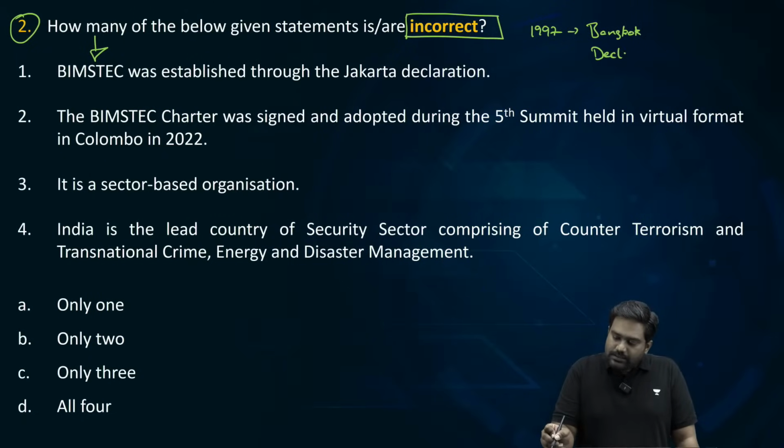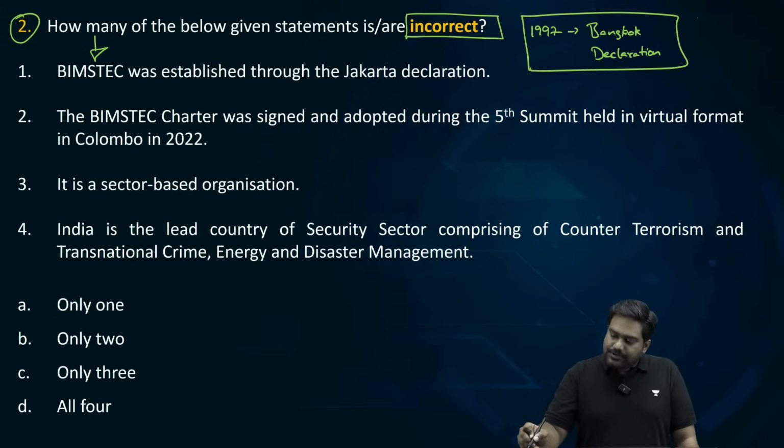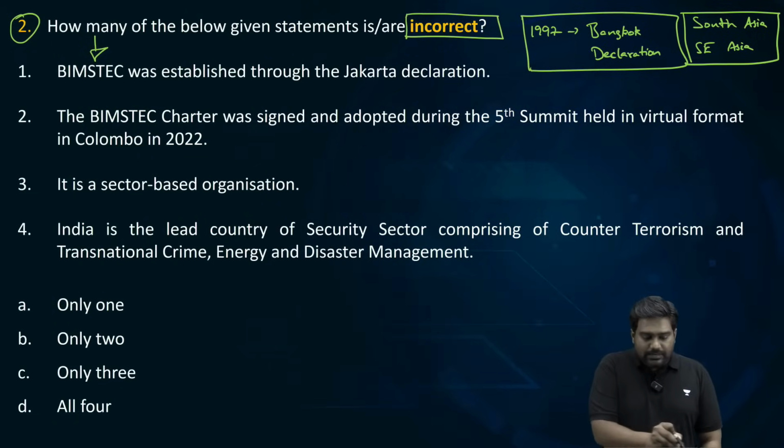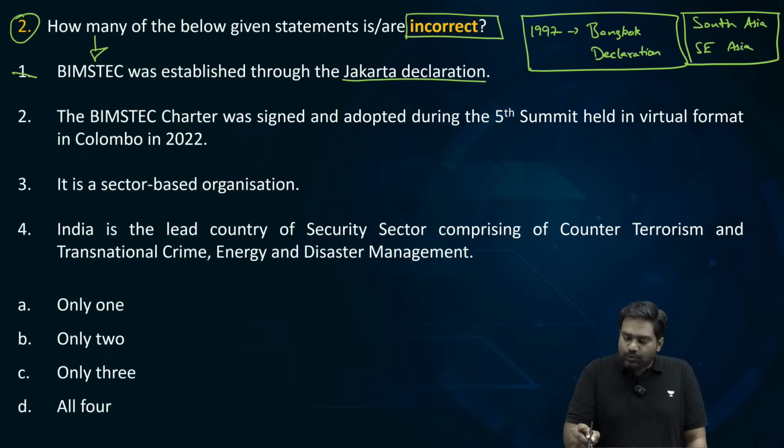It brings together few South Asian countries along with few Southeast Asian countries. It's a platform for regional cooperation and it is focused on the Bay of Bengal region. In fact, BIMSTEC stands for Bay of Bengal Initiative for Multi-Sectoral Technical and Economic Cooperation. So let's see what the first statement is talking about. It says BIMSTEC was established through the Jakarta Declaration. So obviously it's incorrect because it was set up through the Bangkok Declaration of 1997.